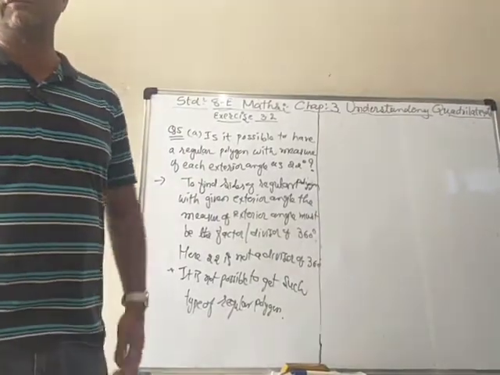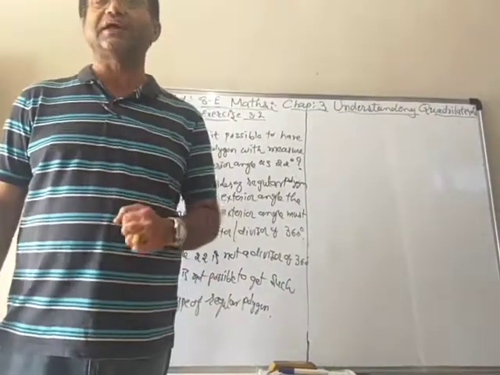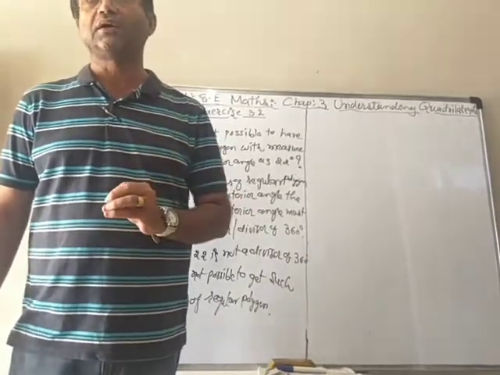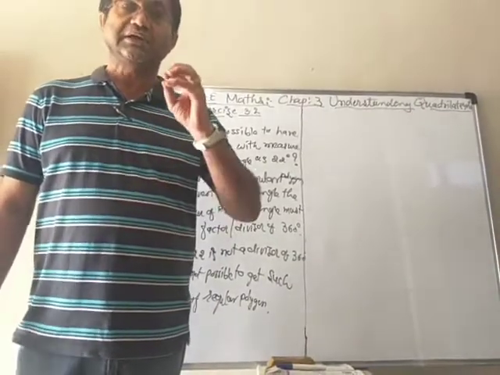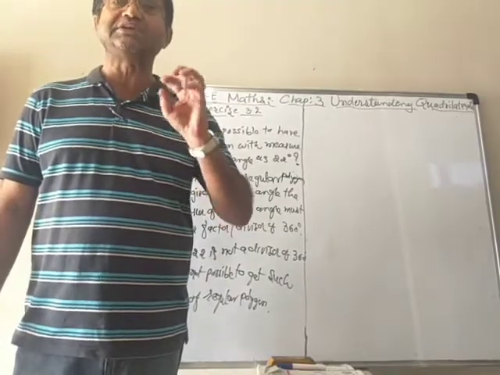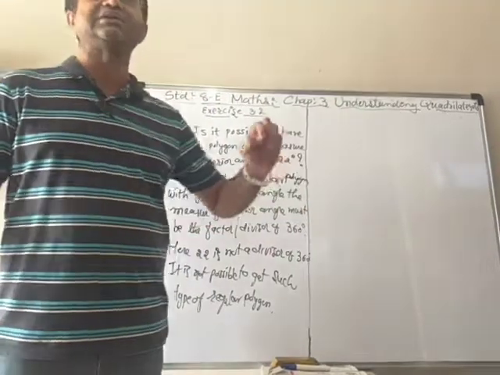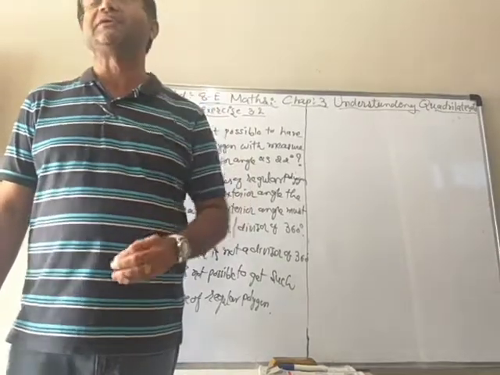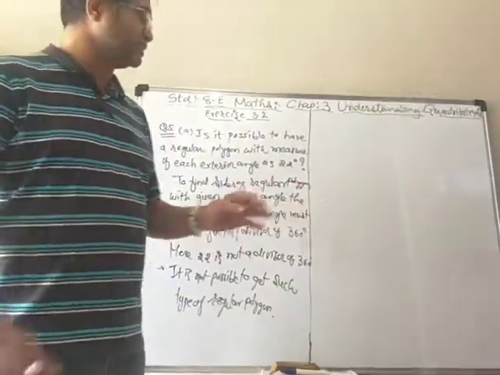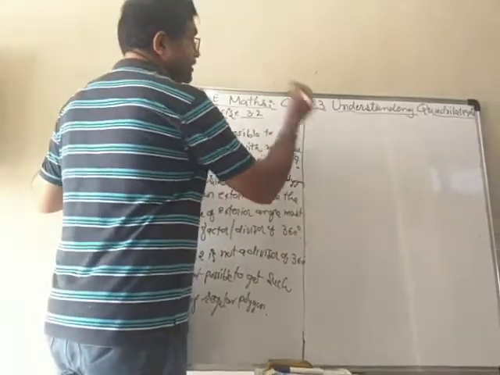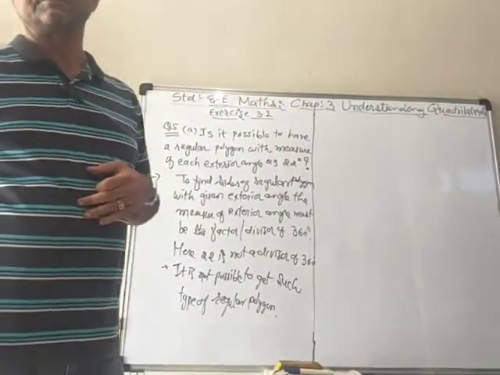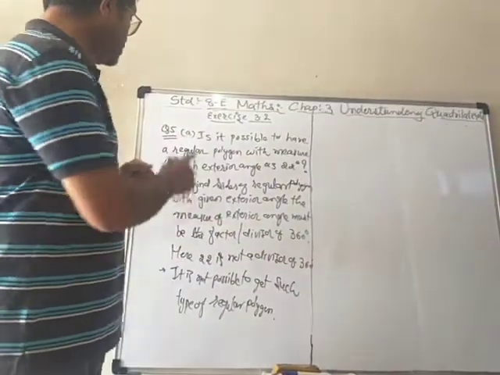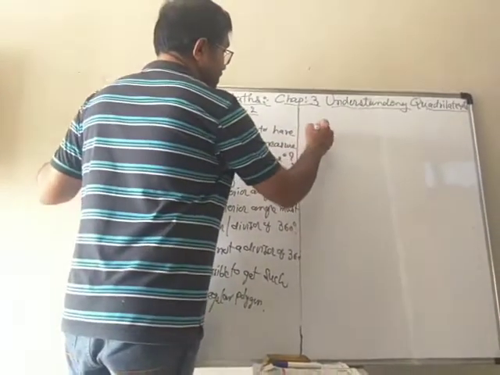So if we want to have the regular polygon according to the required measurement of the exterior angle, it is only possible when that exterior angle is a divisor of 360. It means that 360 must be divided by that number without any remainder. But if you divide 360 by 22, there will be some remainder, and therefore it is not possible. So that is the situation here.